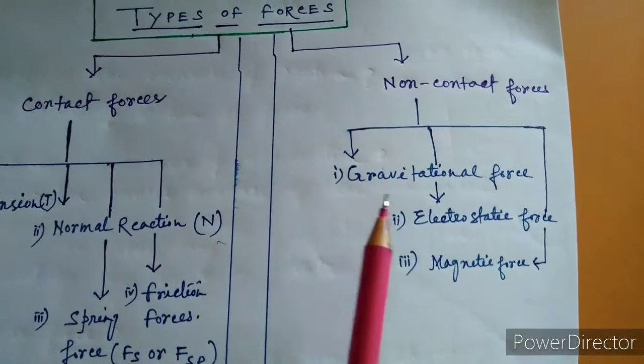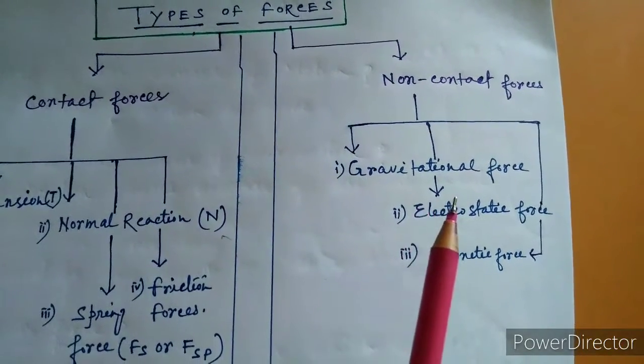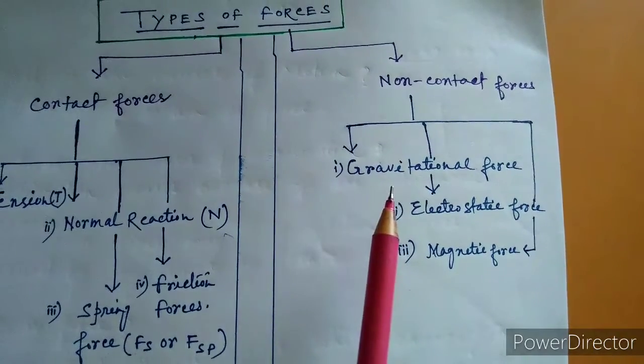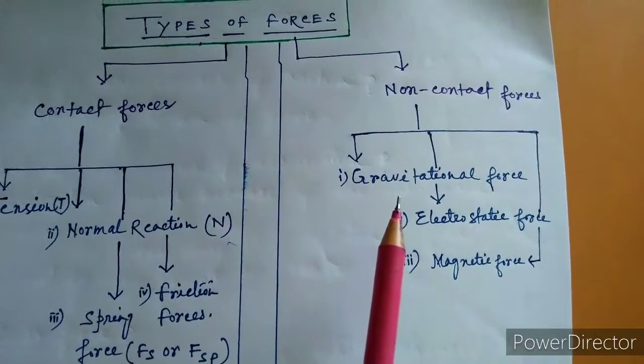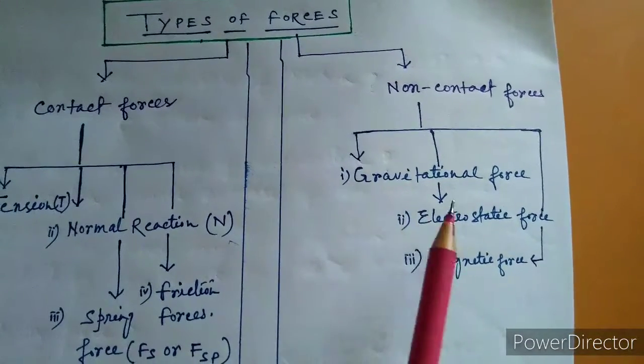The first one is the gravitational force. You know that every object attracts another object, which is known as the gravitational force, and it is given by F equals G m1 m2 by r squared.